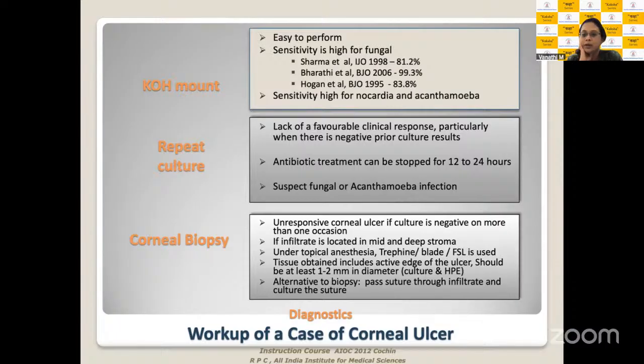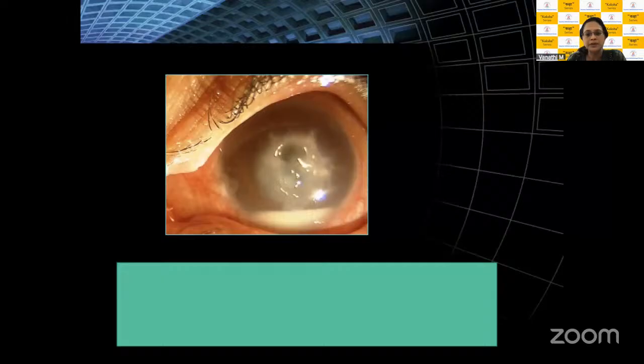Otherwise, you can do a corneal biopsy here. Corneal biopsy could be suture biopsies, or you could use small skin biopsy punches to take out some amount of tissue adjacent to the ulcer and send it for biopsy in your patients here for cultures. And that will be when you are tackling cases which are more virulent and it's not healing, and you want to have an antimicrobial diagnosis to enhance your management of your patients here.